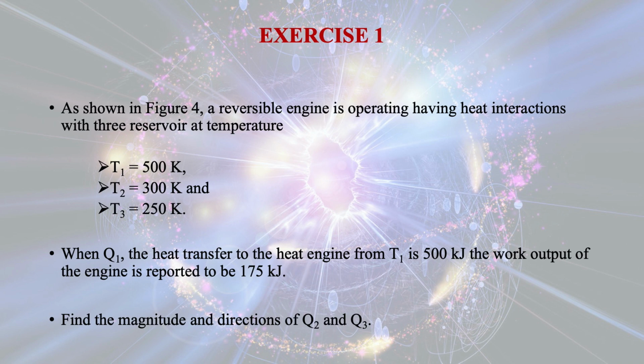When Q1, the heat transfer to the heat engine from T1, is 500 kilojoule, the work output of the engine is reported to be 175 kilojoule. Find the magnitude and directions of Q2 and Q3. Let us see the diagram first.